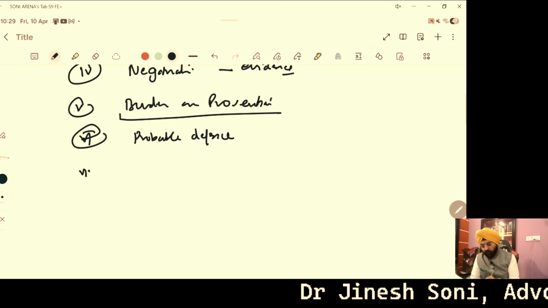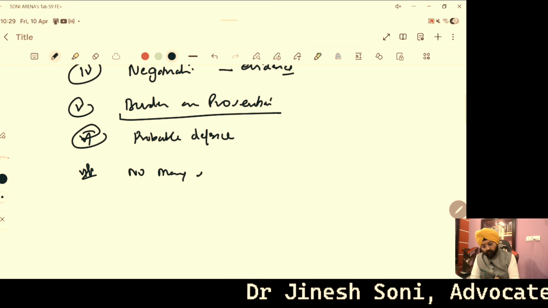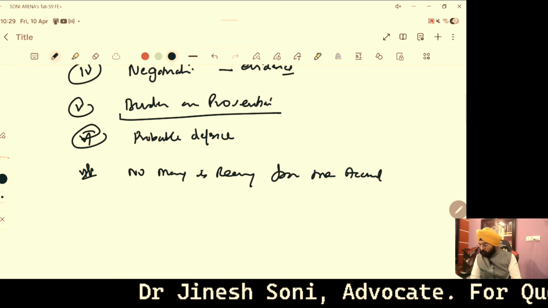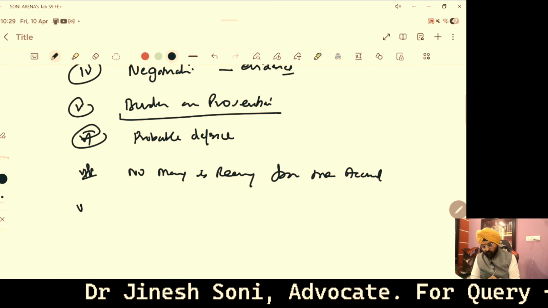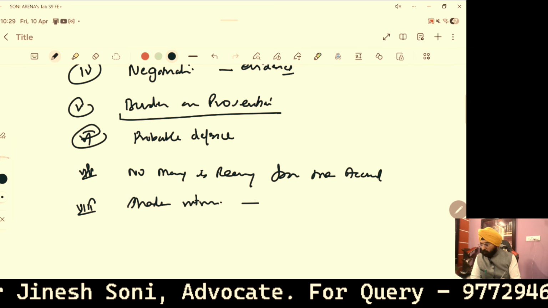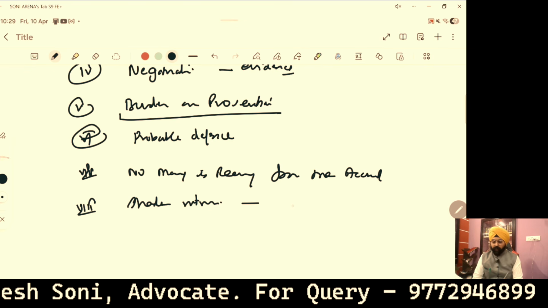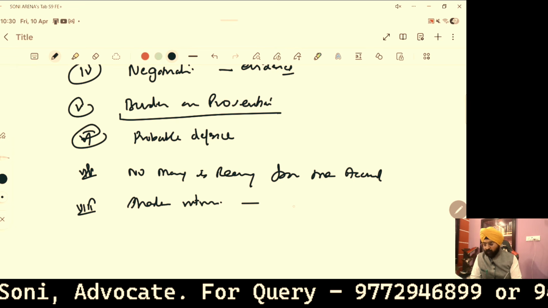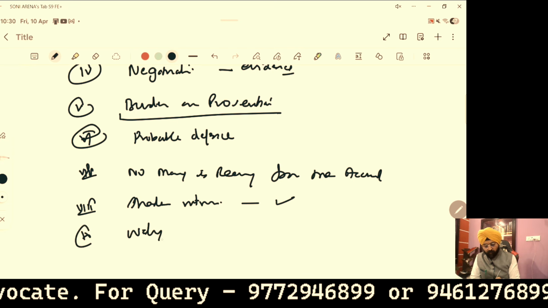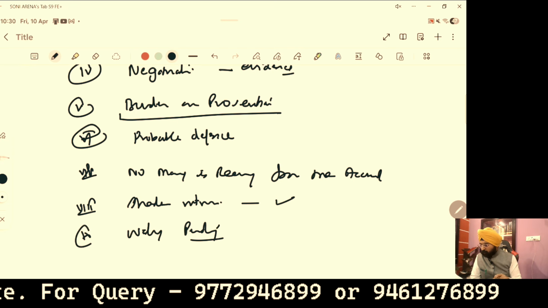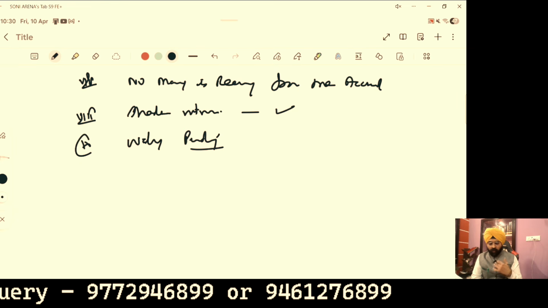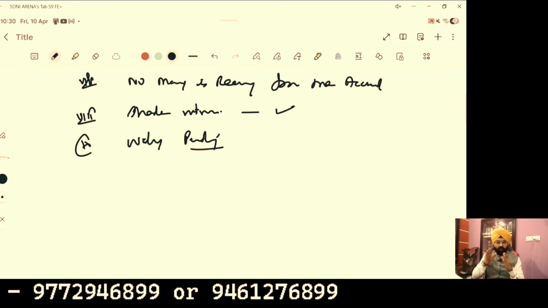And apart from that, if no money is recovered from the accused, then it is also the plus point. And apart from that, if the shadow witness is not going to support the case of prosecution and it is the averment of the shadow witness that he has not heard the conversation, then we could have the benefit. And apart from that, if work is not pending, then we could have the benefit. So basically, we have to emphasize on all these points while arguing our case so that we could effectively put up a strong case for our defense.